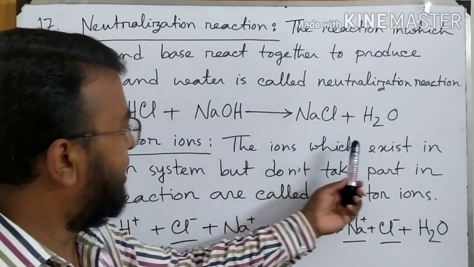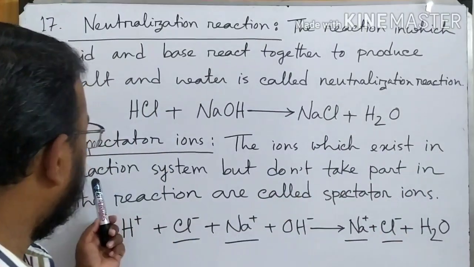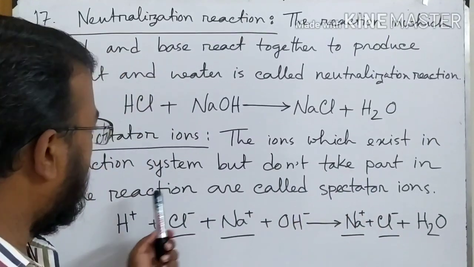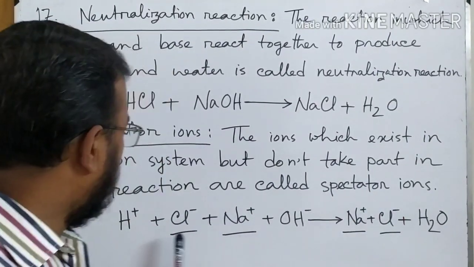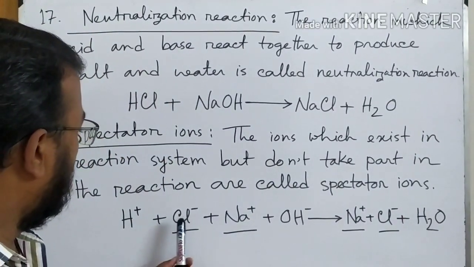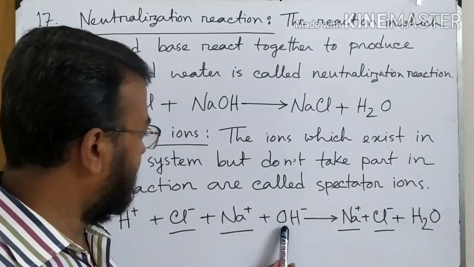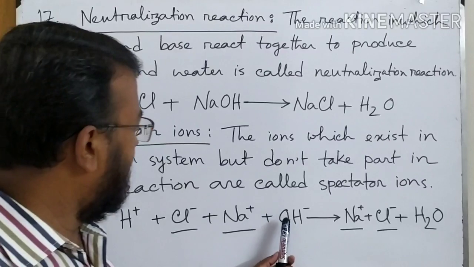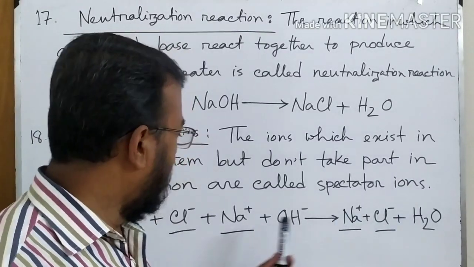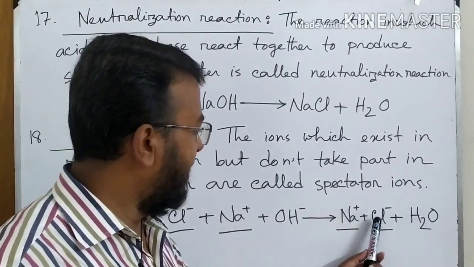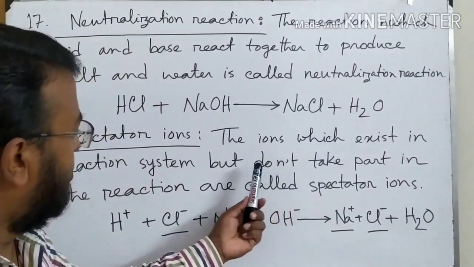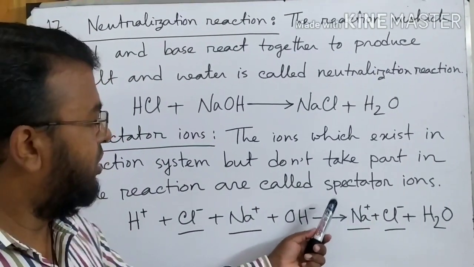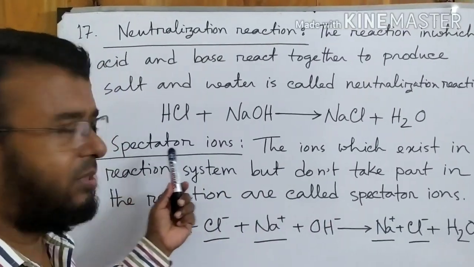The ions which exist in reaction system but don't take part in the reaction are called spectator ions. Here we see that hydrogen ion, chloride ion, sodium ion and hydroxyl ion. In this case, hydrogen ion and hydroxyl ion, these two make water, but sodium ion and chloride ion remain as it is. So they don't take part in the chemical reaction but they exist in the chemical reaction. So this type of ions are called spectator ions.